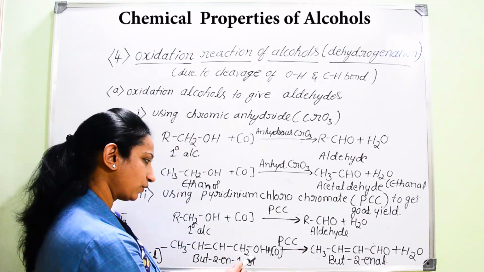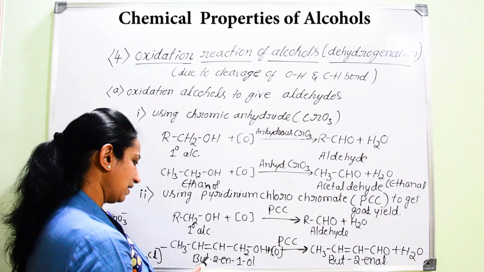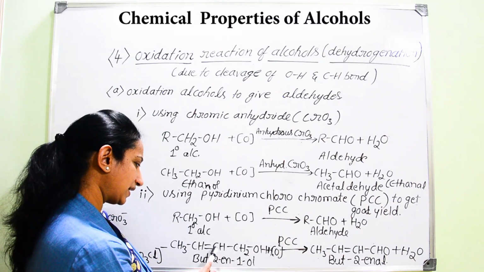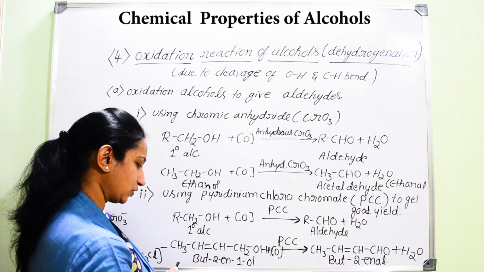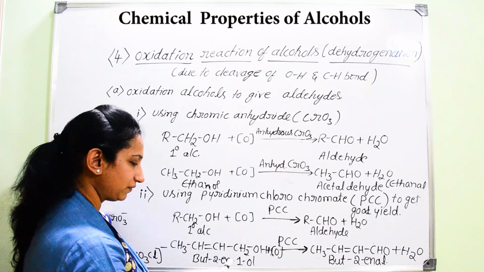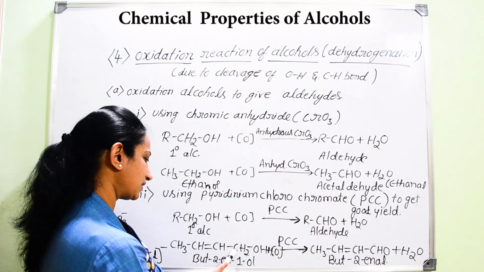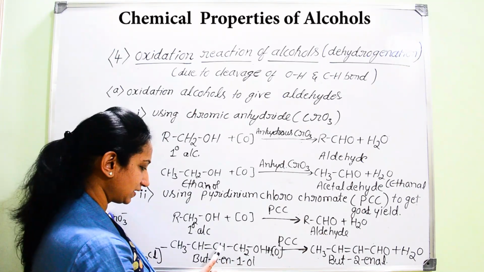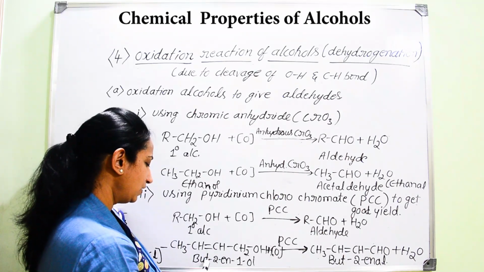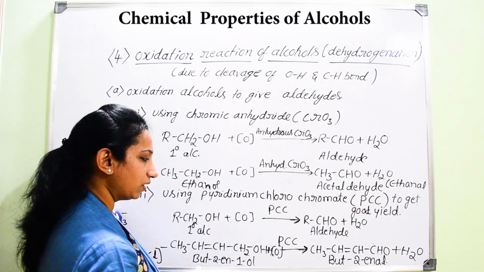If you take one simple example, here a double bonded group is present along with an OH group. It is a simple example of an allylic alcohol, where OH is attached to an sp3 hybridized carbon atom which is linked to an sp2 hybridized carbon. Which example is that? But-2-en-1-ol.